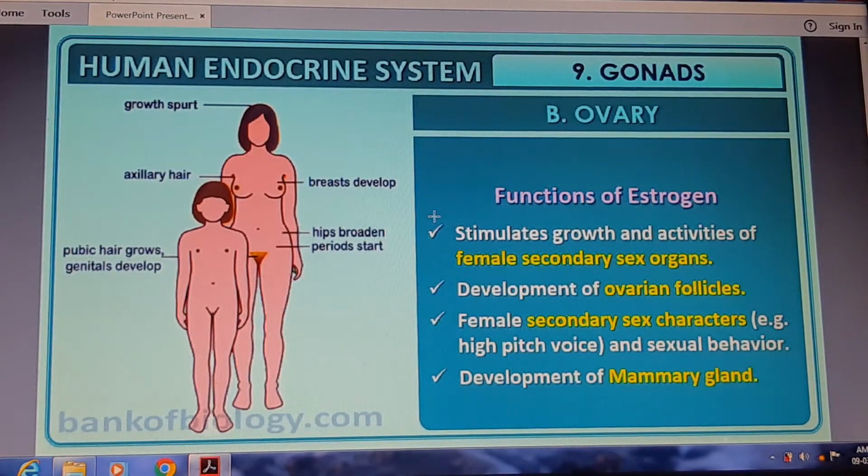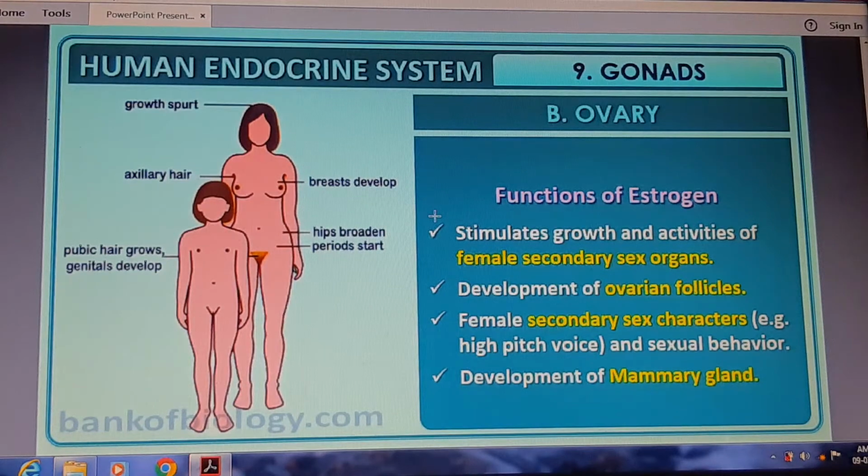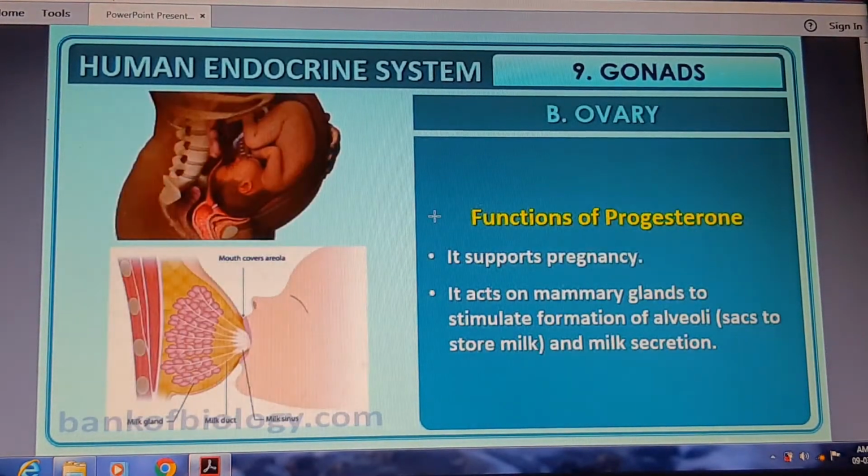Functions of estrogen: stimulates the growth and activities of the female accessory sex organs, development of ovaries, female accessory sex characters like high pitch voice, sexual behavior, development of mammary glands; all because of the hormone estrogen. Function of progesterone: it supports pregnancy. It acts on the mammary gland to stimulate the alveoli to form and to secrete and store the milk.